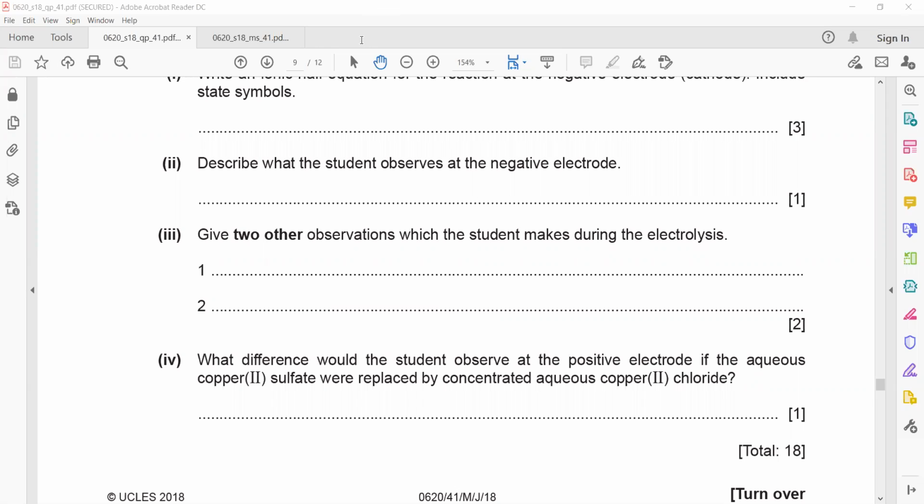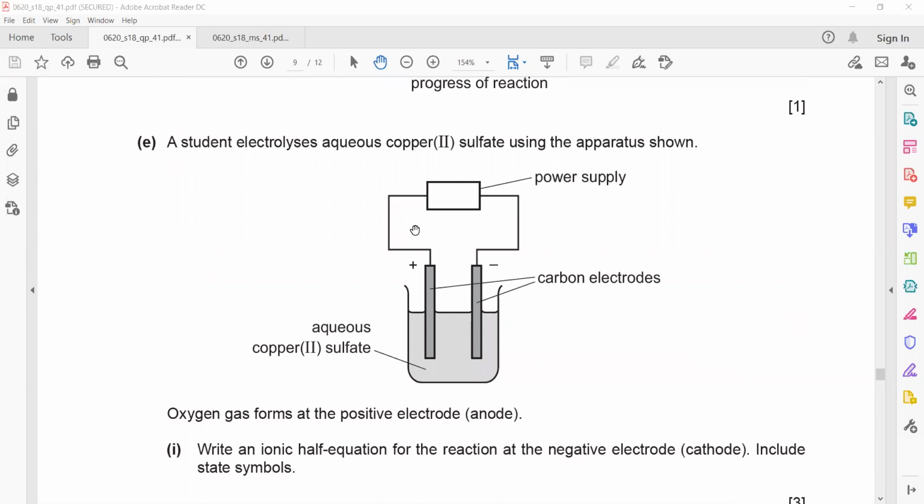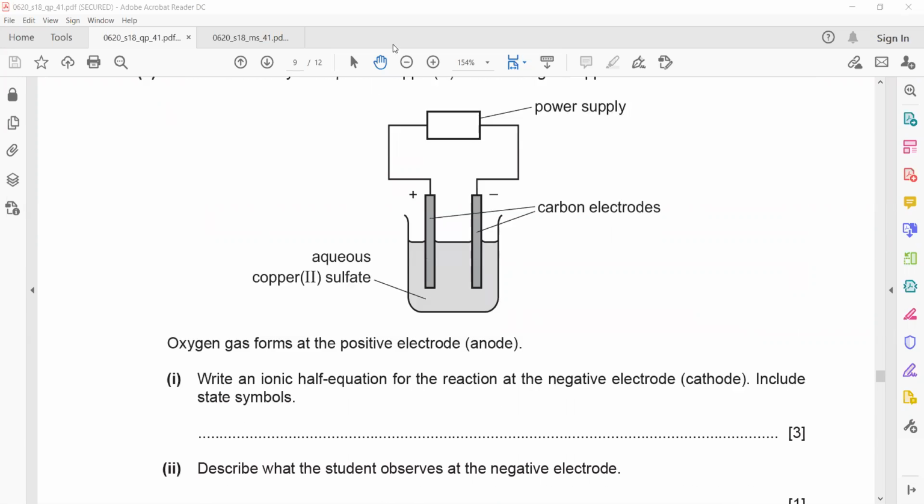Next is, what difference would the student observe at a positive electrode if aqueous copper 2 sulfate is replaced by concentrated aqueous copper 2 chloride? So what difference will we observe? Instead of copper sulfate, we have concentrated copper 2 chloride.